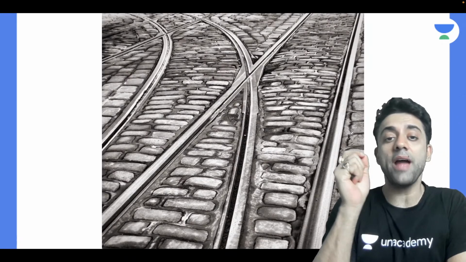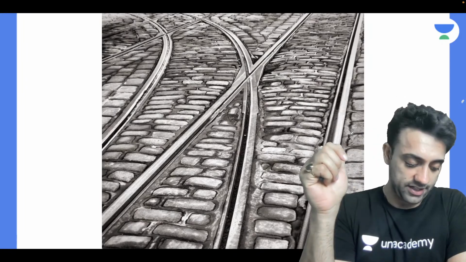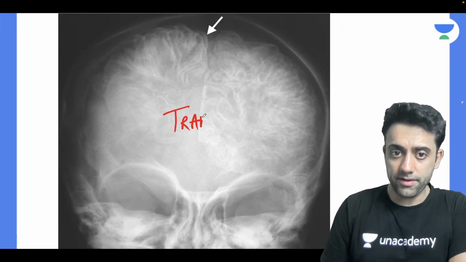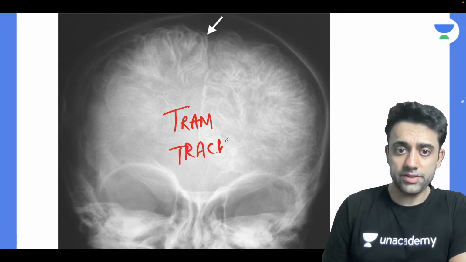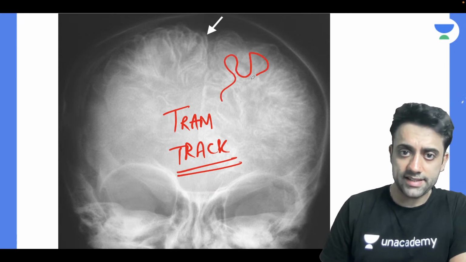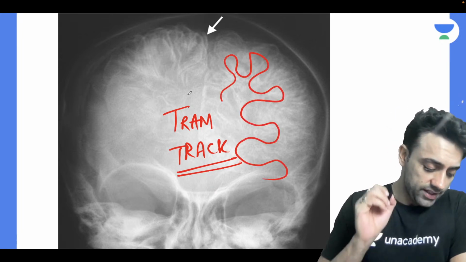So Akhil, what do you think? Punched out lesions? Exactly. So this one is tram track appearance. That is nothing but tram track. You remember Calcutta trains, like a tram track appearance. So where do you see tram track sign or tram track appearance? It's nothing but tram track.